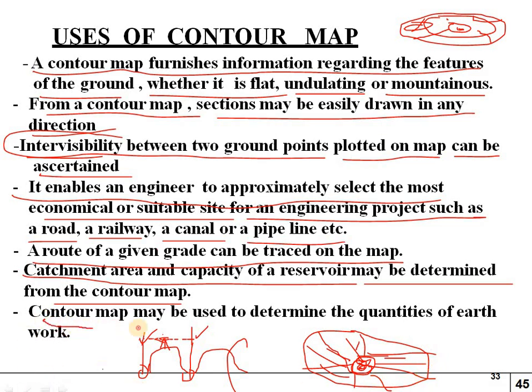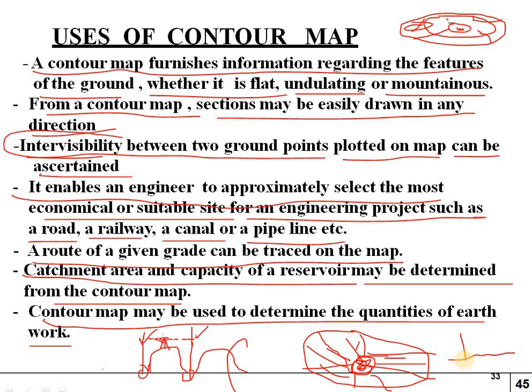And next is, contour map may be used to determine the quantities of earthwork. So this is another one. The main first thing is the quantities of earthwork. So on the ground levels, just like a flat ground level, we can take the level of the ground with the hinged man.